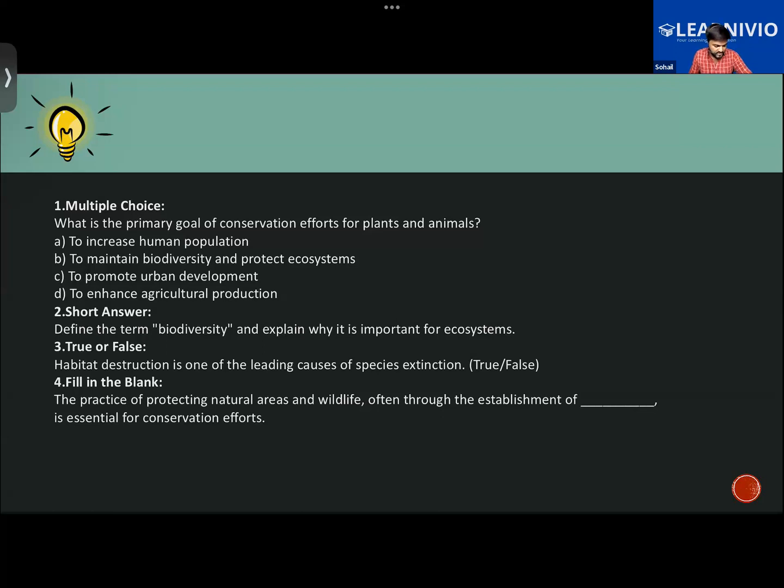So should we answer in the chat box or should we write it? There are some questions in which you will be required to define also, okay? So do one thing: the multiple choice questions, answer in the chat box, and for question number 2, write the definition on a sheet of paper, and you can upload it in the chat box and send it to the team, okay.